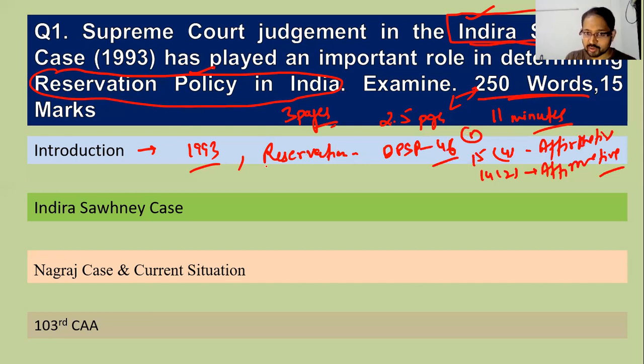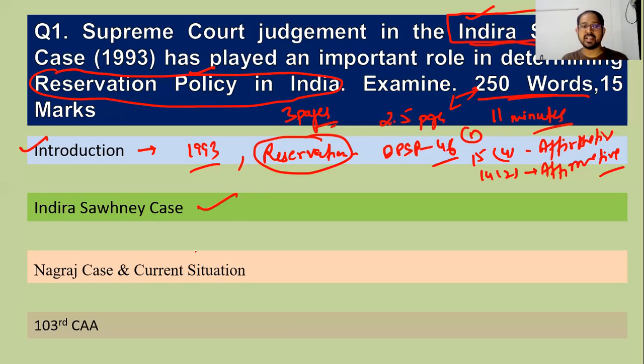Basically, you need to focus on the reservation policy which has been provided by our constitution, that is, reservation is not unconstitutional. You can introduce like that, and after the introduction, you can talk about the Indira Sahni case and what the judgment was, then the current situation, the Nagraj case, and then the 103rd Constitutional Amendment Act, that is reservation for EWS. You can conclude with that.